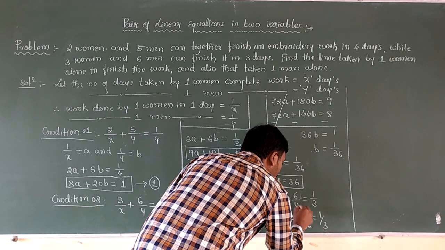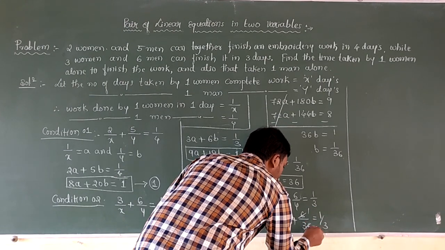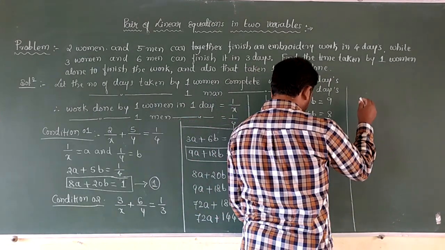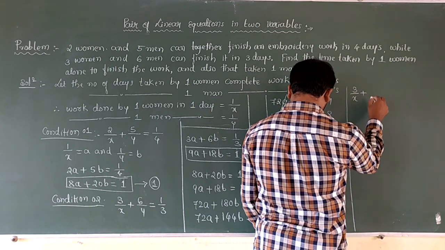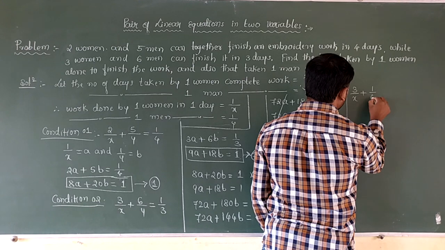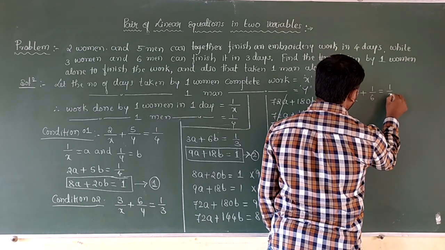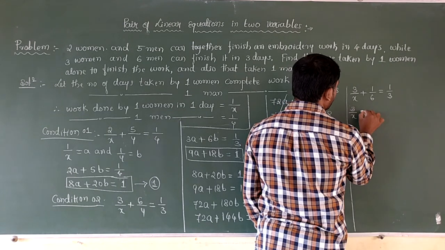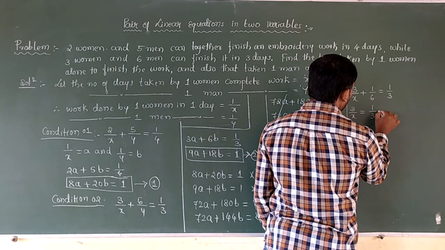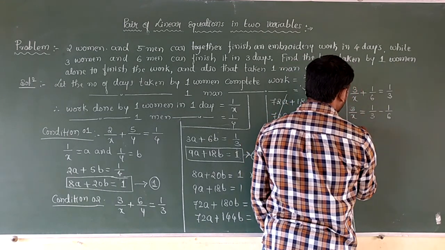Simplify this one: 3 by x plus 1 by 6 is equals to 1 by 3. So 3 by x is equals to 1 by 3 minus 1 by 6.